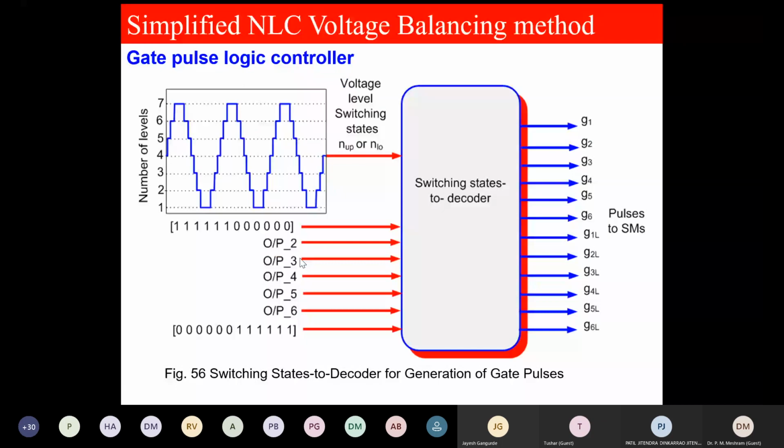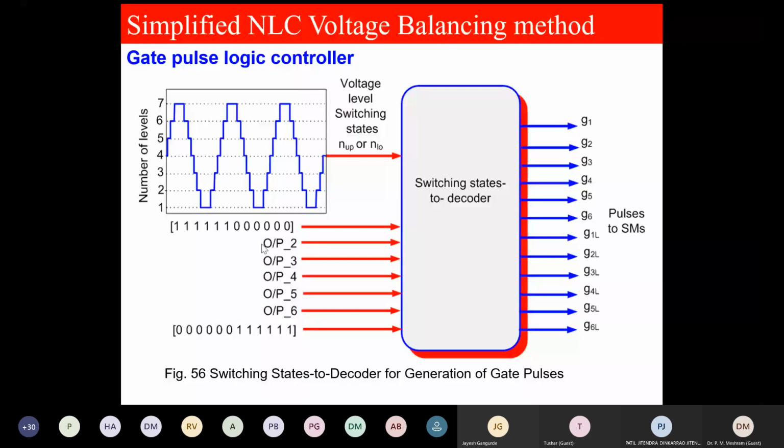Here it is all 6 from upper arm, 5 from upper arm, 4 from upper arm, 3 from upper arm, 2 from upper arm, 1 from upper arm. And when I say 1 from upper arm, it means 5 from lower arm.